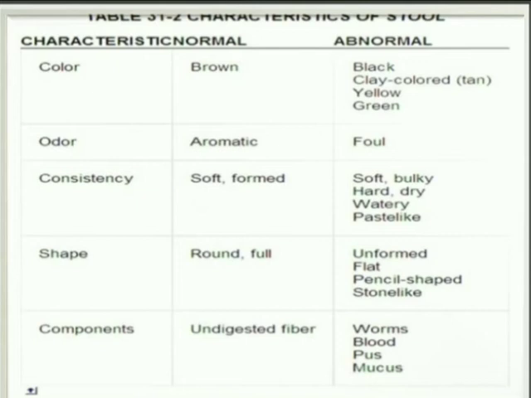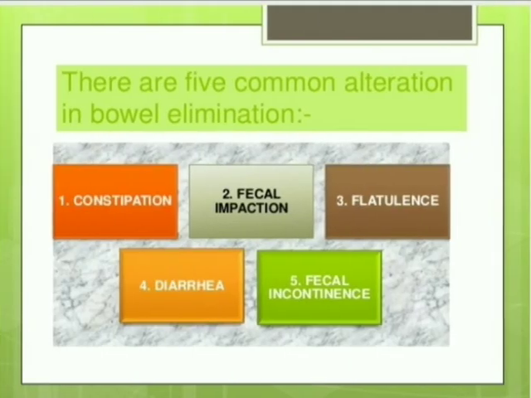Consistency: soft, formed. Abnormal: soft, bulky, hard, dry, watery, paste like. What is the shape? Round and full. Abnormal: flat, pencil shaped, stone like. Components: undigested fiber normally, and abnormally worms, blood, pus, mucus. Okay, these are the characteristics of stool.